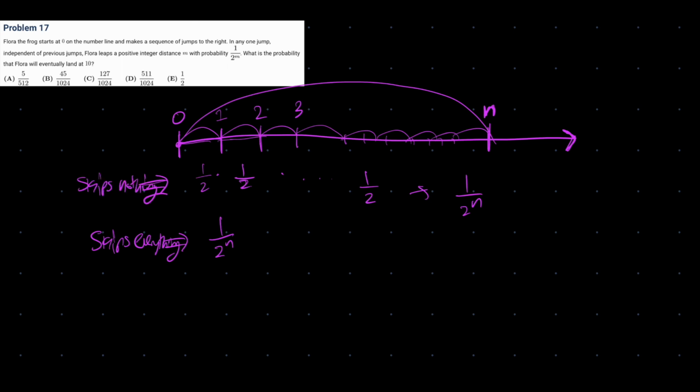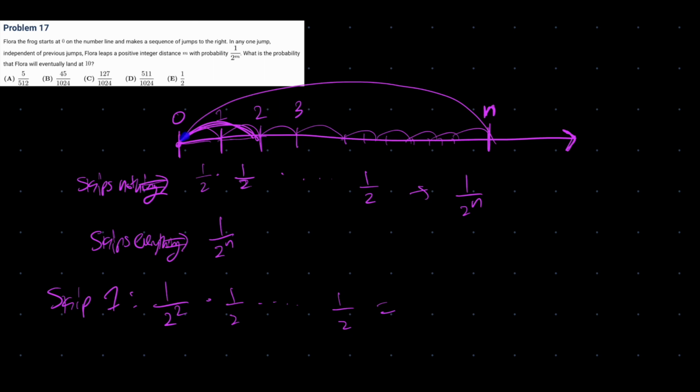So what if she skips one number, right? Let's say she will skip 1. That means she'll go from 0 to 2, 2 to 3, 3 to 4, and then so forth to n. So this first jump, 0 to 2, occurs with probability 1 over 2 squared. And then the rest of them, we're going to have a bunch of 1/2s, and then this is going to come out to something. But what will it exactly evaluate to?